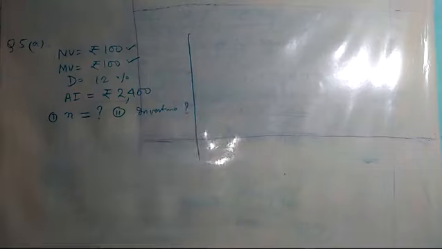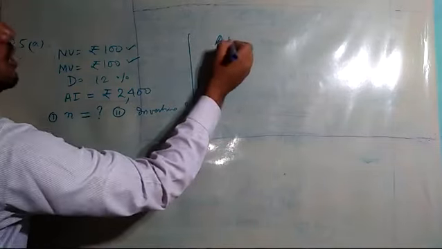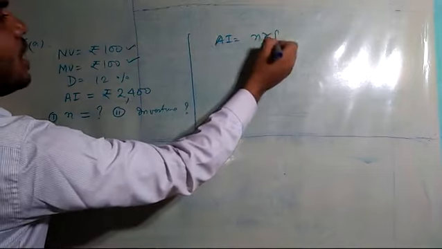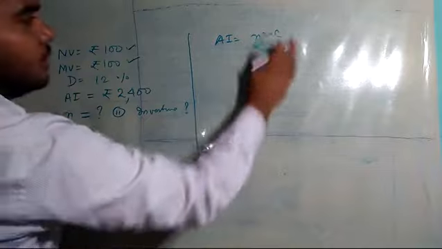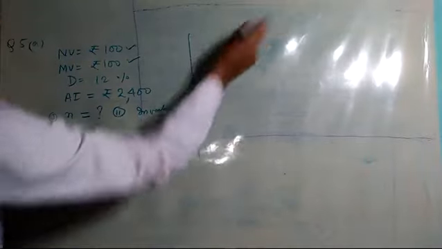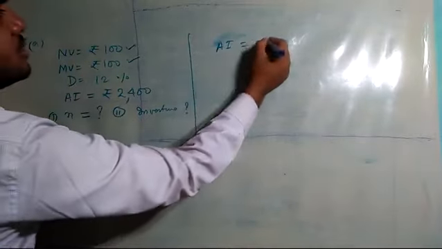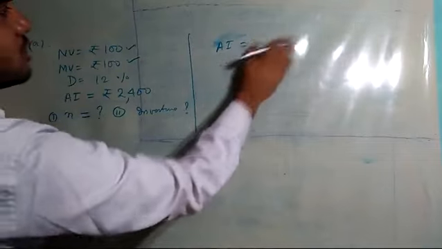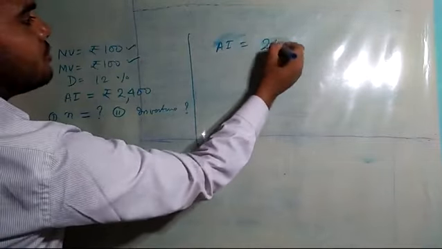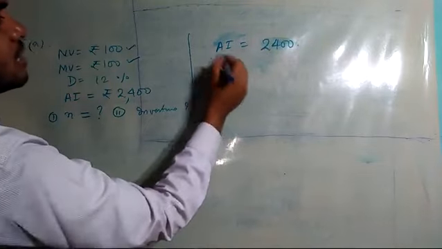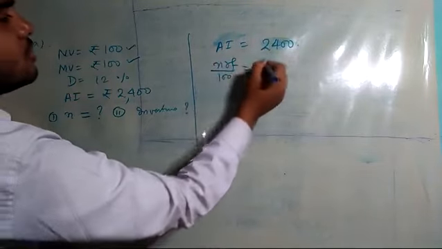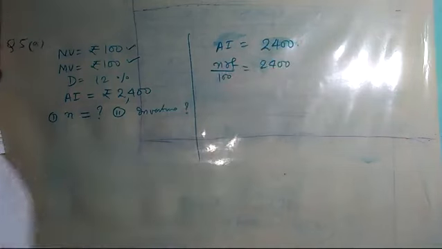What is the investment? If you go by the formula, you can write annual income is equal to NRF upon 100, which will be equal to 2400.